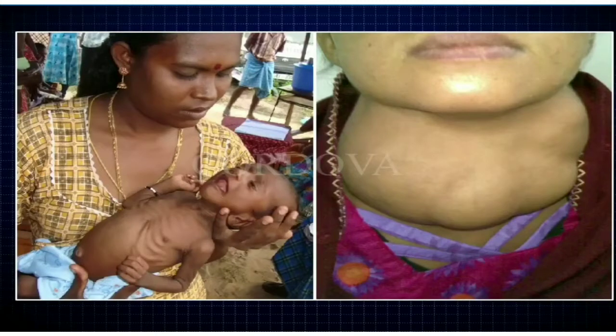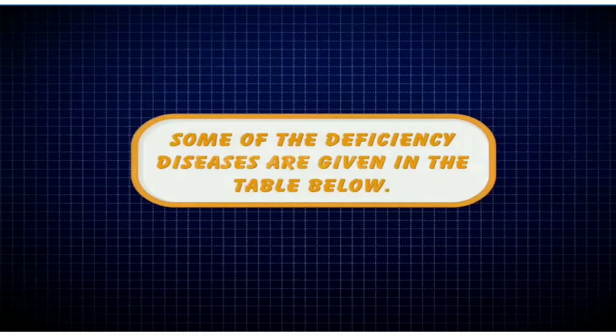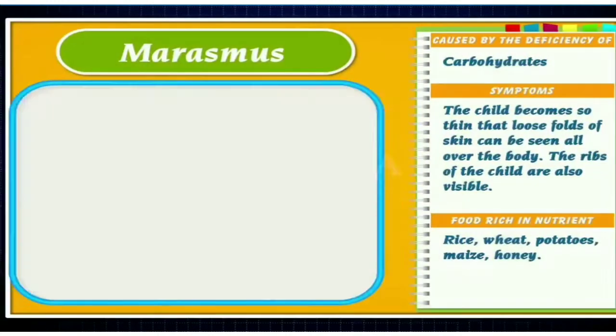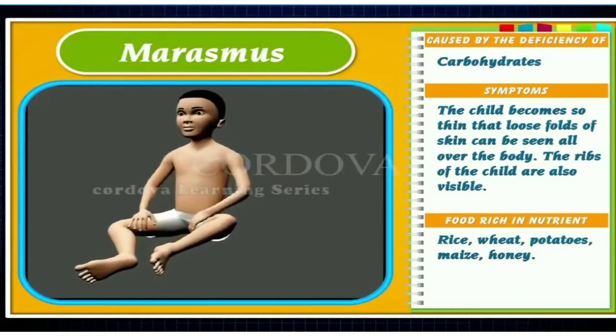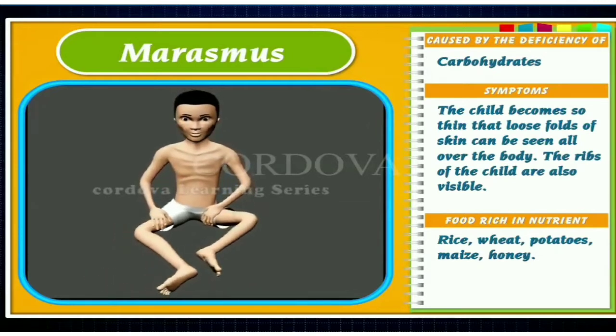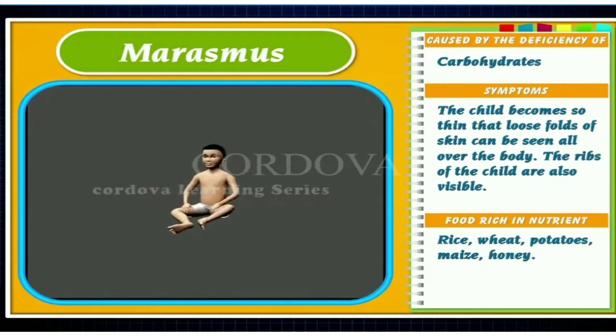Some non-communicable diseases are caused due to the deficiency of nutrients like carbohydrates, fats, proteins, vitamins or minerals in our diet. These are called deficiency diseases. Some of the deficiency diseases are given in the table below. Carbohydrates, marasmus: the child becomes so thin that loose folds of skin can be seen all over the body. The ribs of the child are also visible.